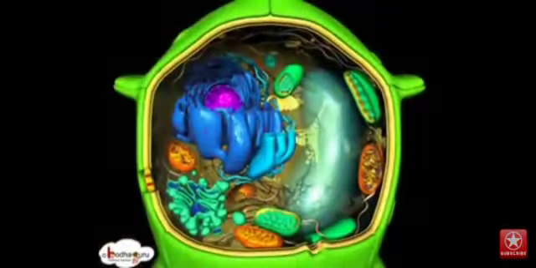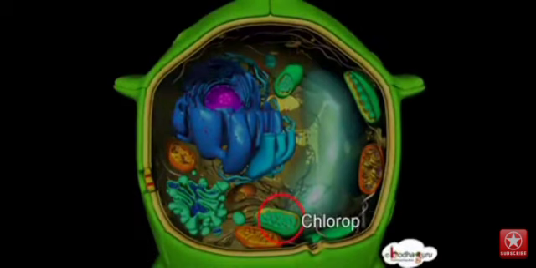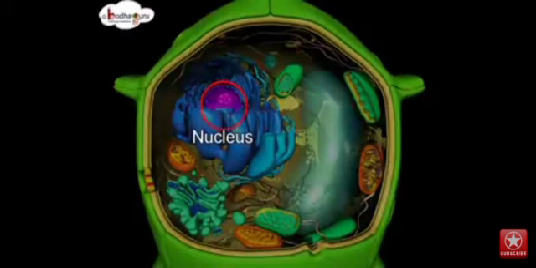Now let's revise some parts we studied in the plant cell. Which are they? The first one we studied is the chloroplast. The second is the vacuole. The next part is the nucleus.